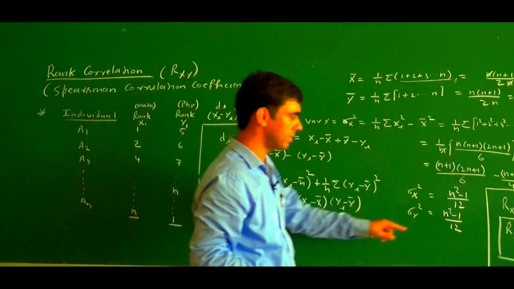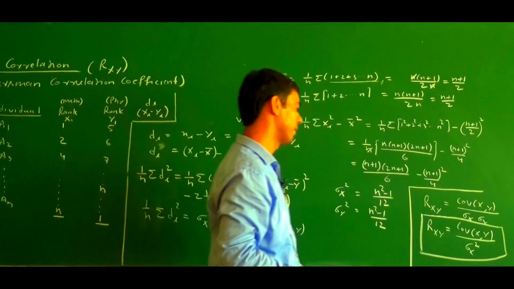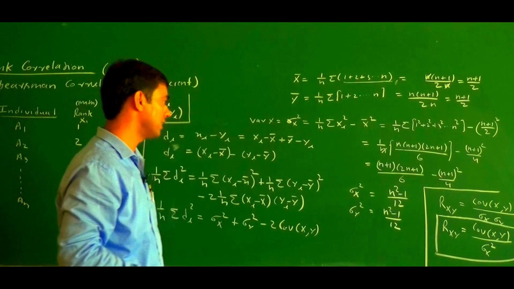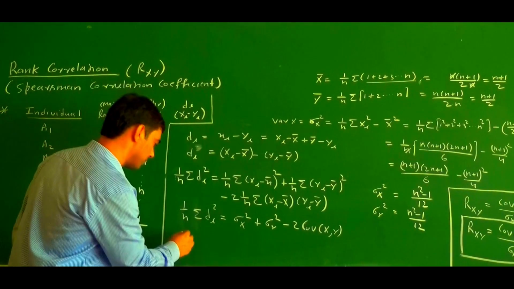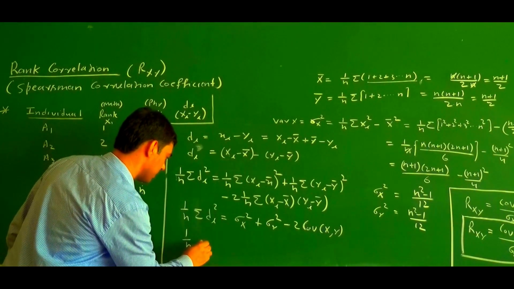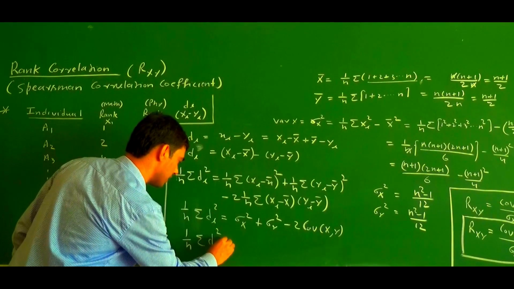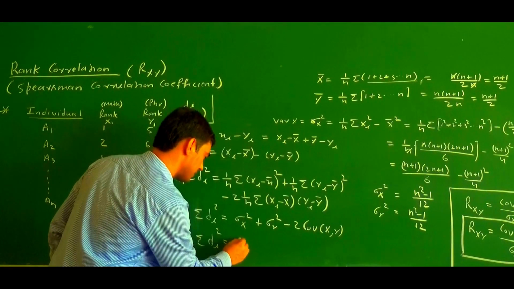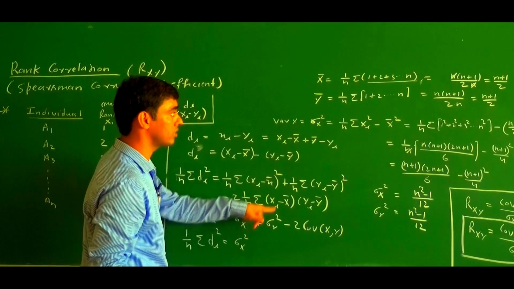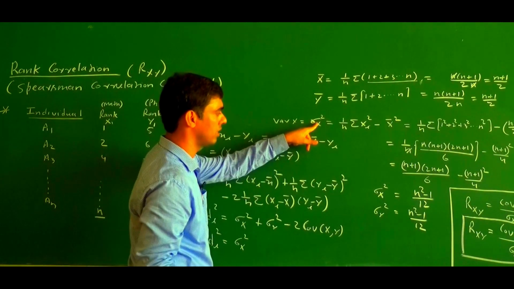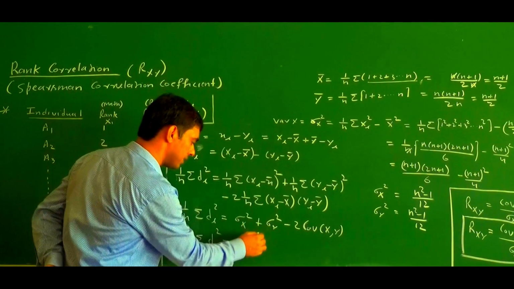Now from this result, we put the value of the covariance of x and y in terms of the correlation coefficient. So 1 upon n summation of di square equals sigma x square, and since sigma x square and sigma y square are equal, you may replace this one.